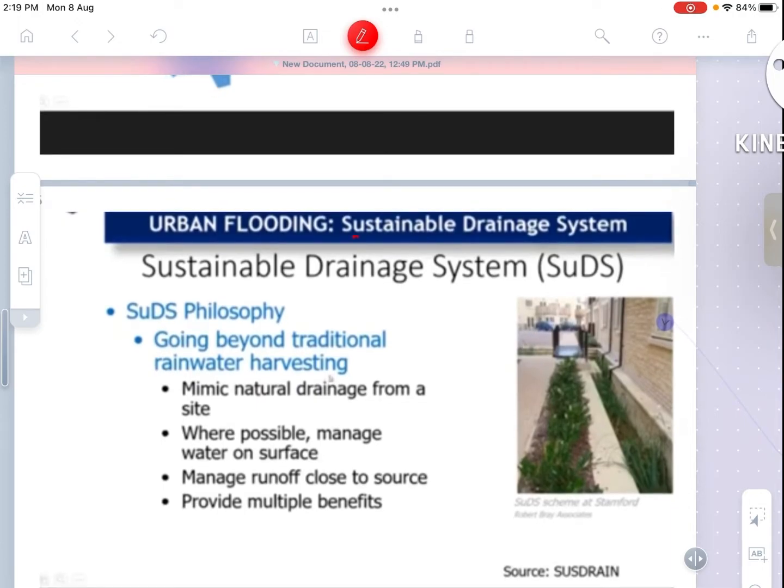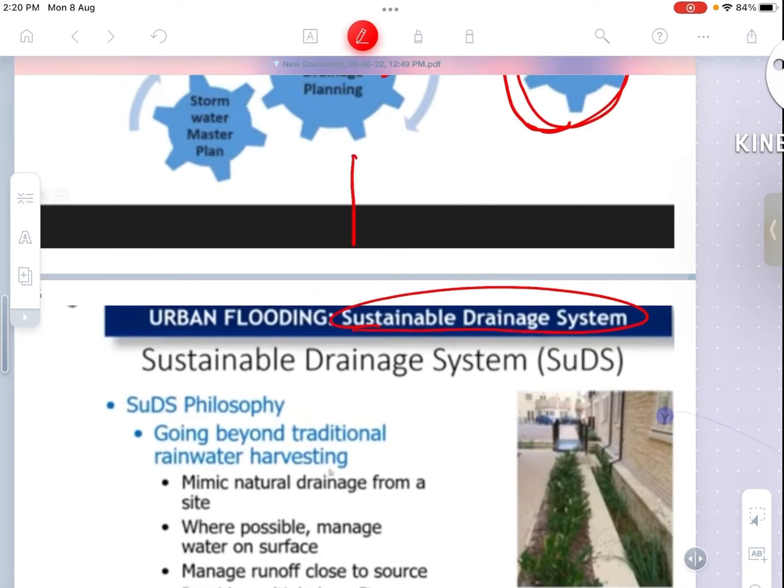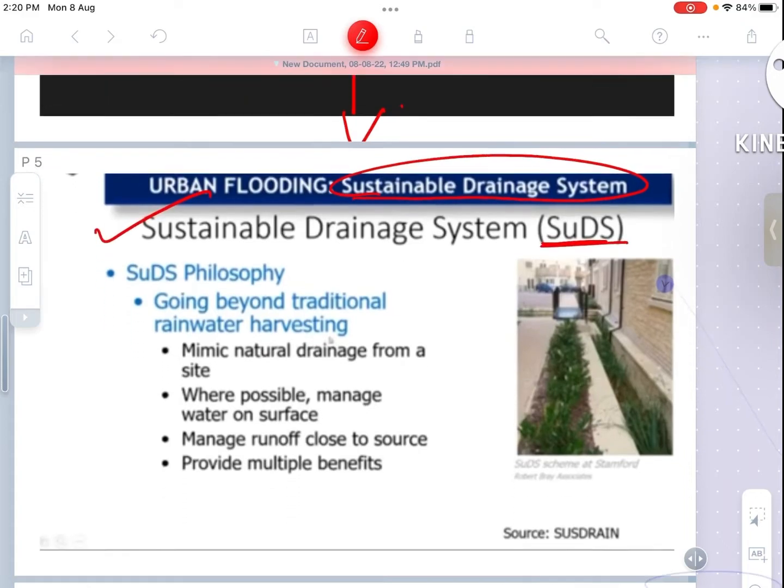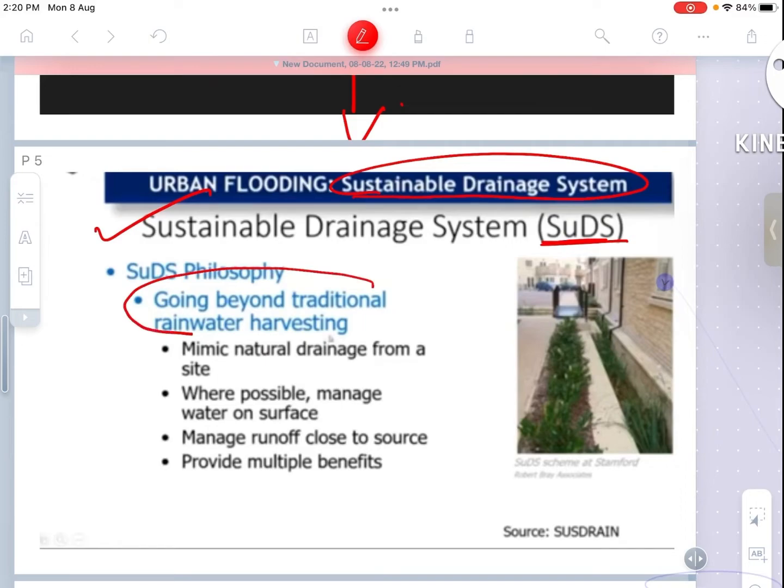And next is sustainable drainage system. So this plan is on the basis of the sustainable drainage system, which is SUDS, and this is based on the traditional rainwater harvesting philosophy, which says that nearby the drainage there should be some small vegetation to hold the amount of water nearby the streets, so that all the runoff which is carried through the river channels and then finally to the sea, and which leads to flooding in the urban areas, could be absorbed simultaneously at every important place.